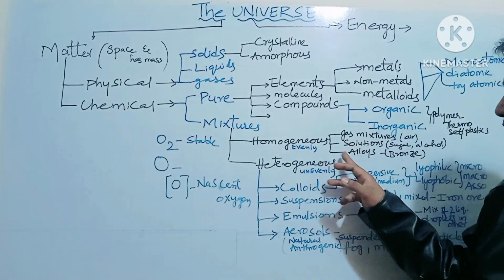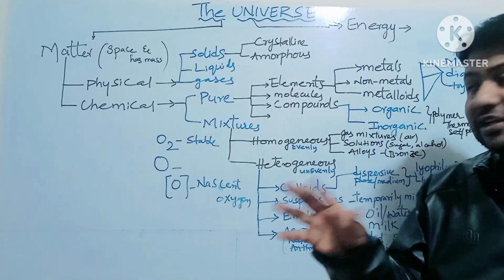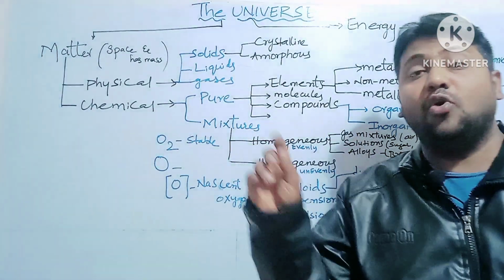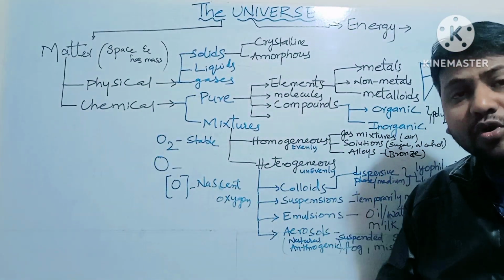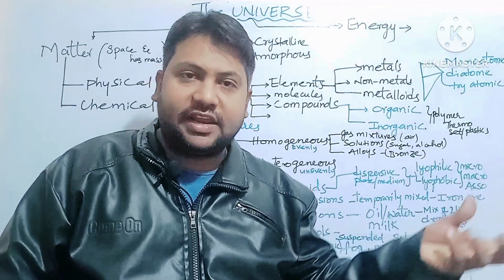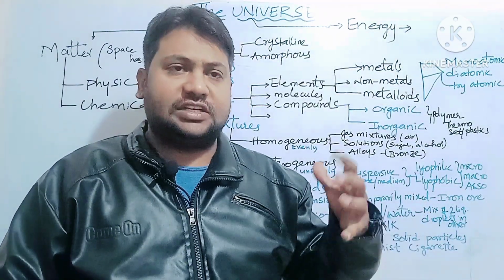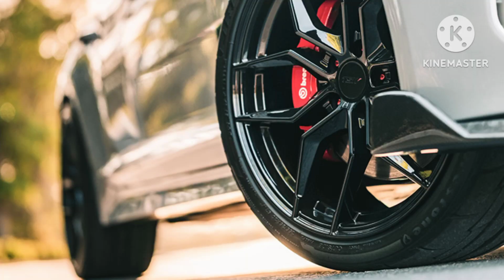But next, coming to alloys. What are alloys? Alloys are a homogeneous mixture of 2 or 3 or more metals in order to get more and more features, more and more qualities of that specific metal. So those are called alloys. Best example for alloy: in olden days we used to have bike wheels made of steel or iron, but nowadays we are getting mag wheels. We call those alloy wheels, which are hard, tough, a little bit flexible, and also long lasting, and mostly they do not form rust.